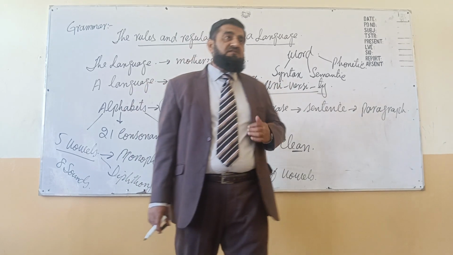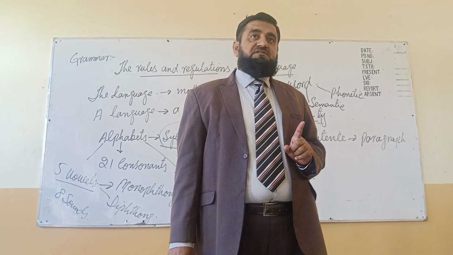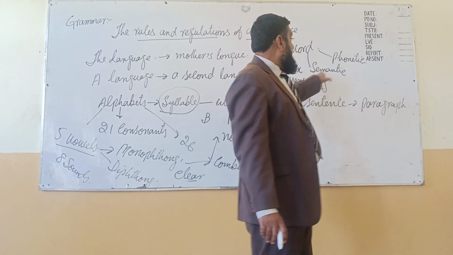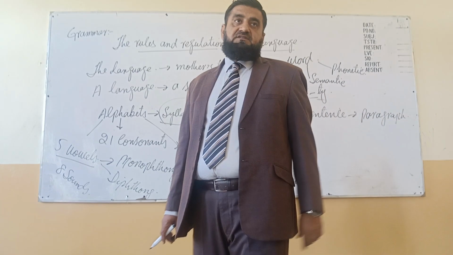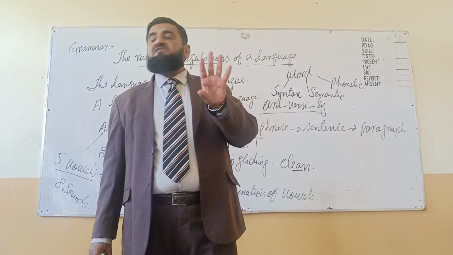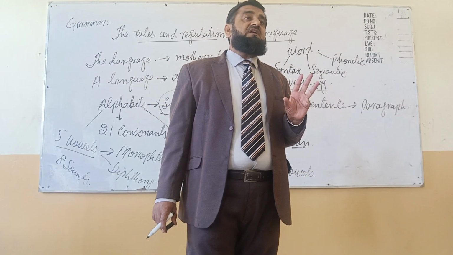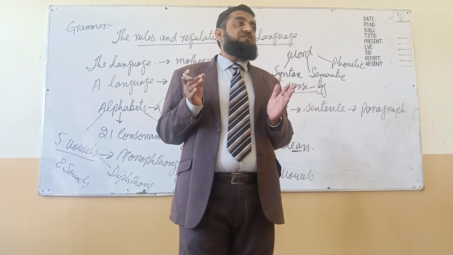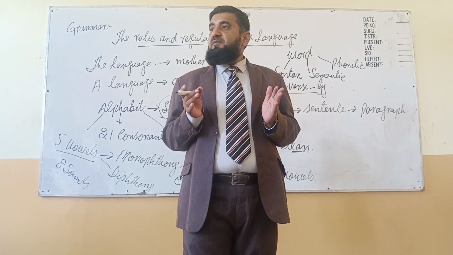Grammatical structure of a word in a sentence is called syntax. Meaning of a word in a sentence is called semantics. And the way of pronunciation is called phonetics. So a word will follow these three characteristics. If a word has these three characteristics, we will consider it a word. Otherwise, it will not be a word.